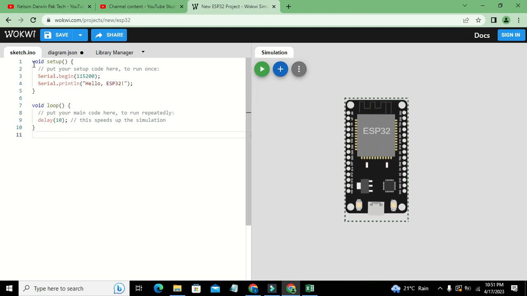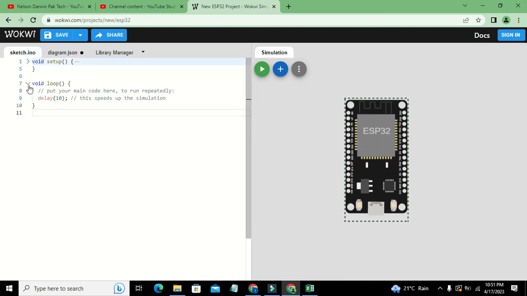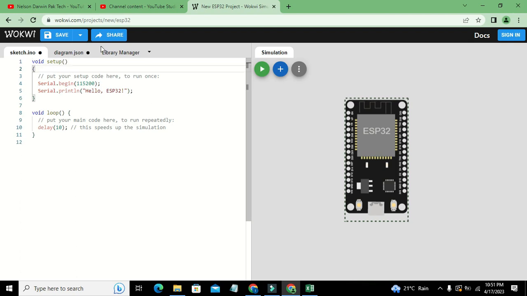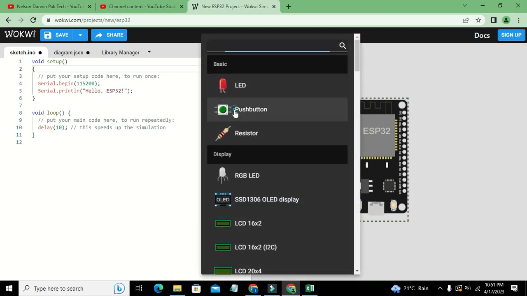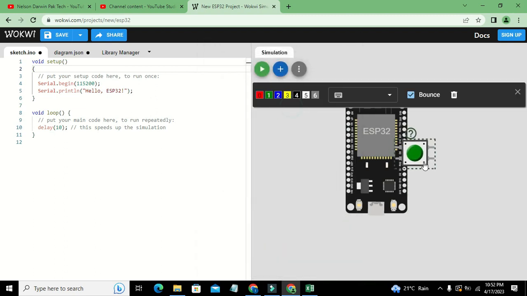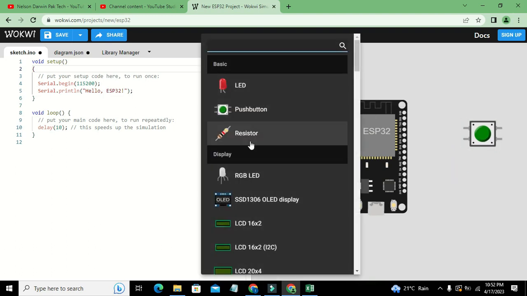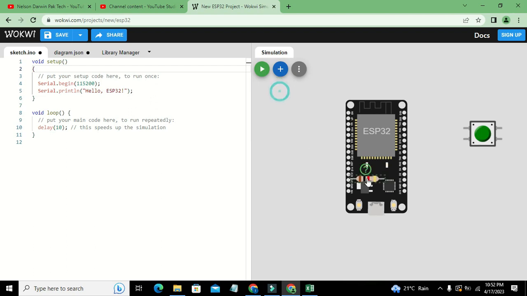What we need to do is write our own code, but before going towards the coding we need to click on this plus sign, and we will take our push button. This is our very simple push button. Now we will take one resistor, which is actually used for the pull down effect, as a pull down resistor. This is our switch.